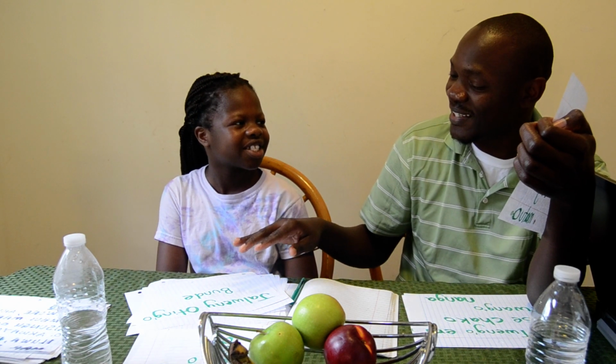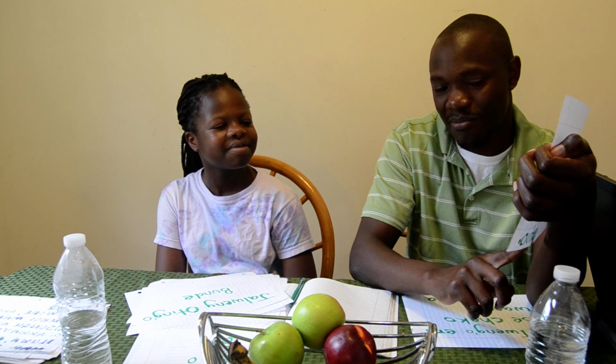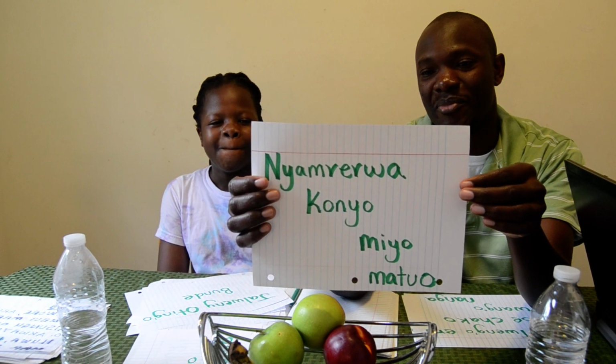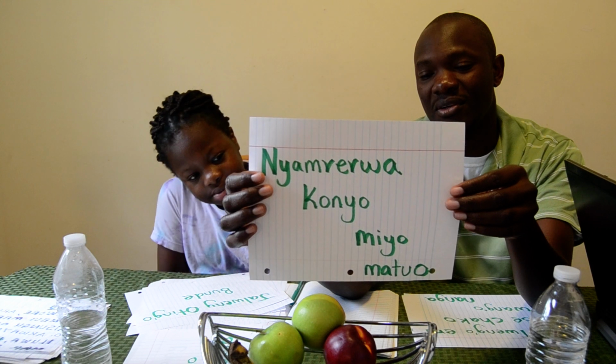Now, miyo is a mother who's just given birth. Oh. So this is a new word. So the same thing, miyo is giving. But miyo is a mother who's given birth. So the nurse is helping a mother, the sick mother. In this case, the sick. Matuo. Remember jatuo? Matuo. Jatuo. Miyo matuo. A sick mother. Okay? Nyamrerwa konyo miyo matuo.